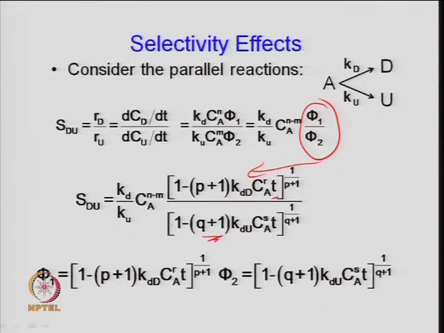So, one can write the selectivity expression for the product, and overall it will depend on n minus m also, if that changes, that is, the order is different for the main reaction, that is formation of D, and formation of U. So, one can very easily find out how selectivity changes with the reaction, right, and can correlate with the activity of the catalyst. So, it means that the activity of a catalyst changes, and because of that the selectivity towards a particular product or desired product may also be affected.